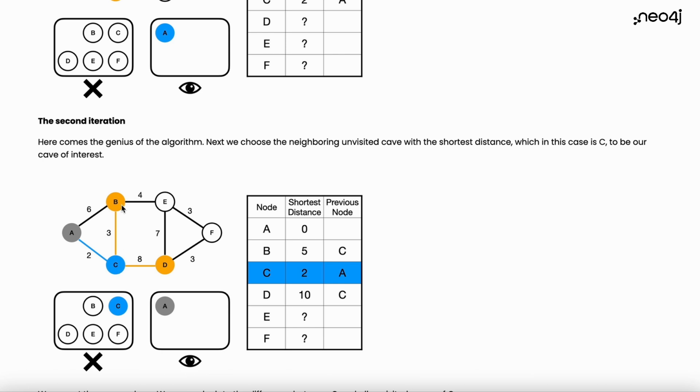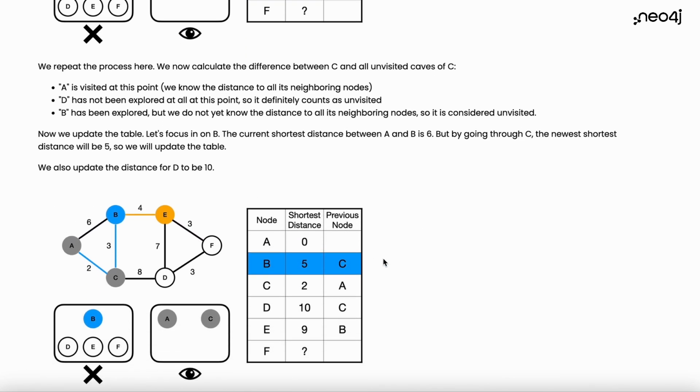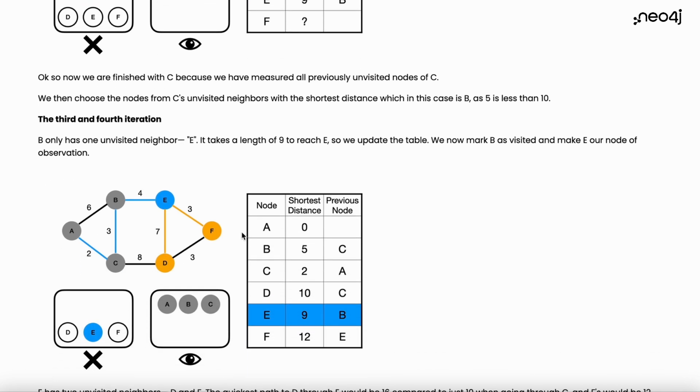A to C to B, so B, 3 plus 2 equals 5. So now we're looking at B. The only unvisited node that's a neighbor of B is E, so we're going to go to E, and that would be 9, because 5 plus 4 equals 9. From E, we could either go to F or to D. If we were to go through F, it would be 9 plus 3, which is 12. Or if we were to go to D, it would take longer than the original path to D, so we don't update that number.